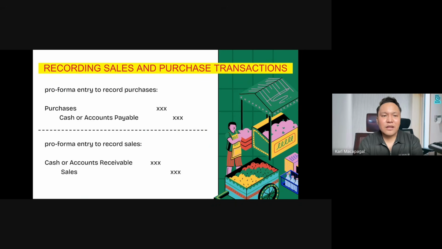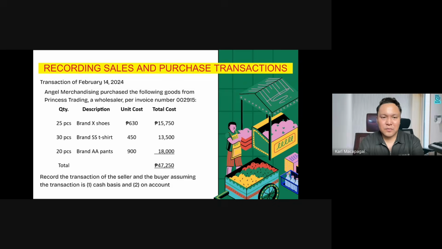These are the pro forma entries to record purchases and sales. Take note when we talk about pro forma, this is the template that we will be using in the purchases and of course the sales. So for purchases, debit purchases and credit cash or accounts payable, depending if it's on a cash basis or on account. For the sales, debit cash or accounts receivable and credit sales.